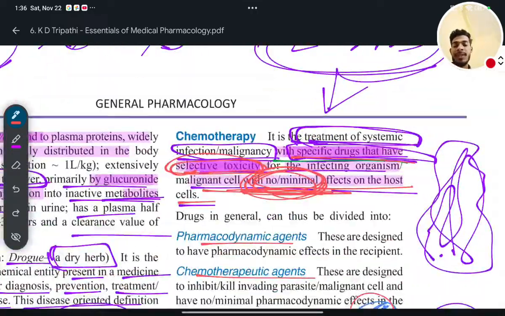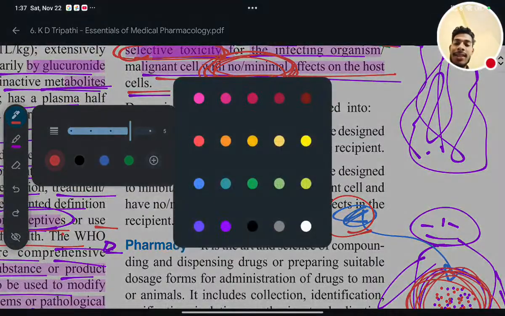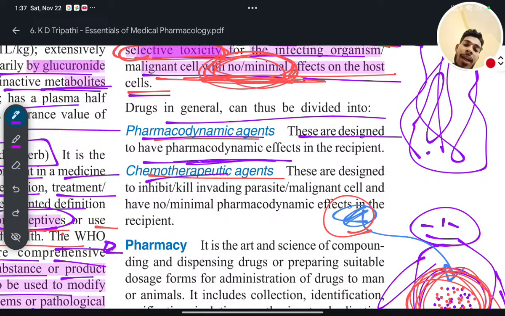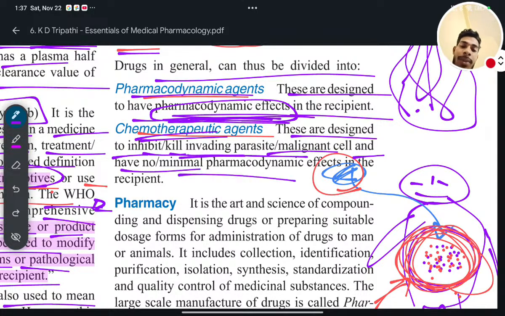Okay. Am I clear? So drugs in general can be classified into pharmacodynamic agents and chemotherapeutic agents. Pharmacodynamic agents are designed to have pharmacodynamic effects in the recipient. But chemotherapeutic agents are designed to inhibit or kill the invading parasite or malignant cell, and have no or minimal pharmacodynamic effect in the recipient.